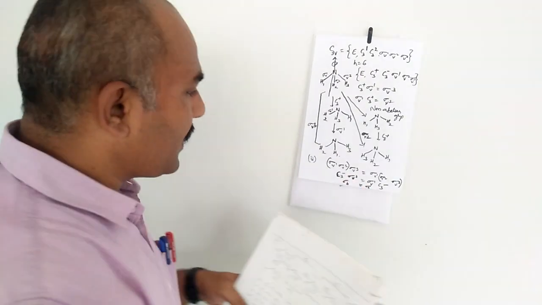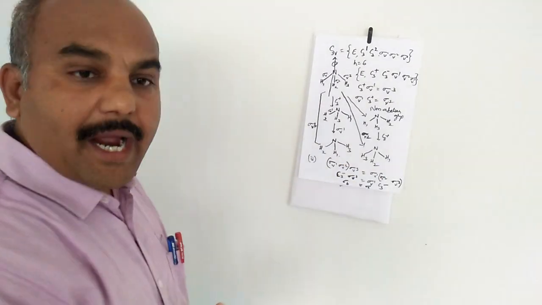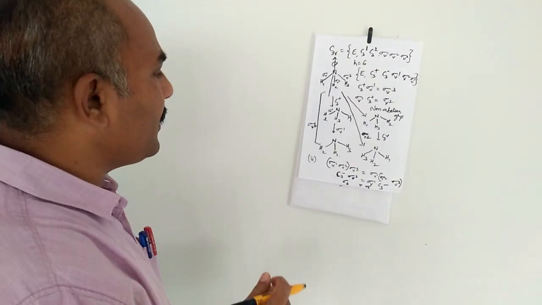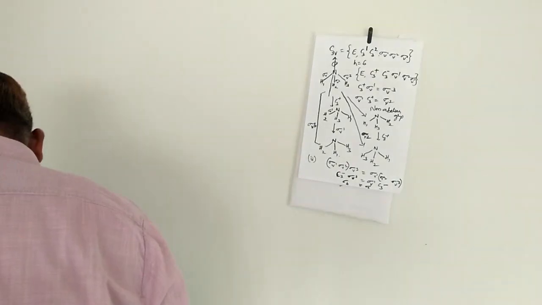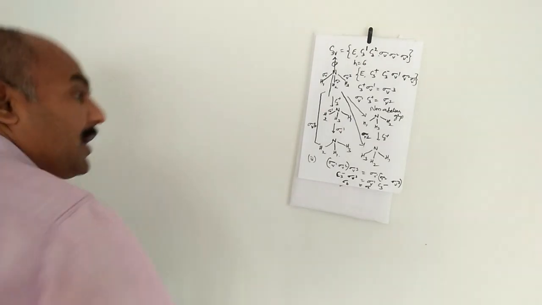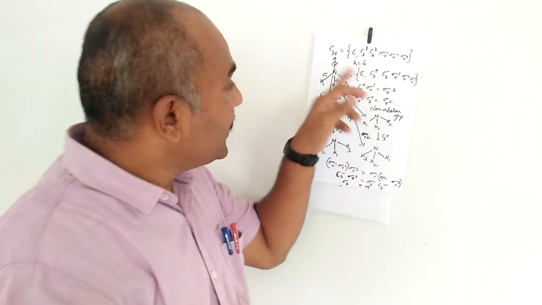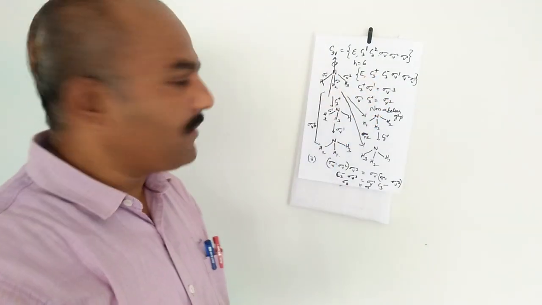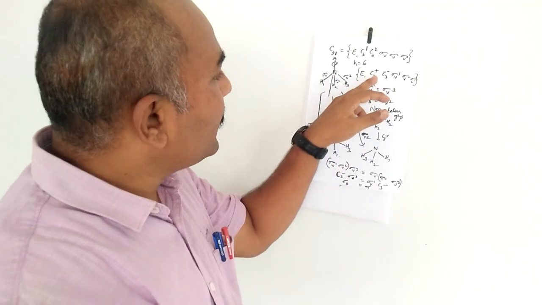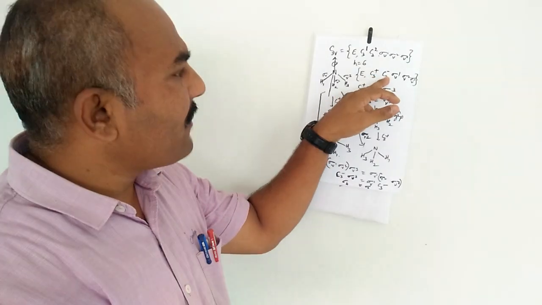Also, when you multiply each element with the identity element, it gives the same element. Similarly, each element of the group has its own inverse.